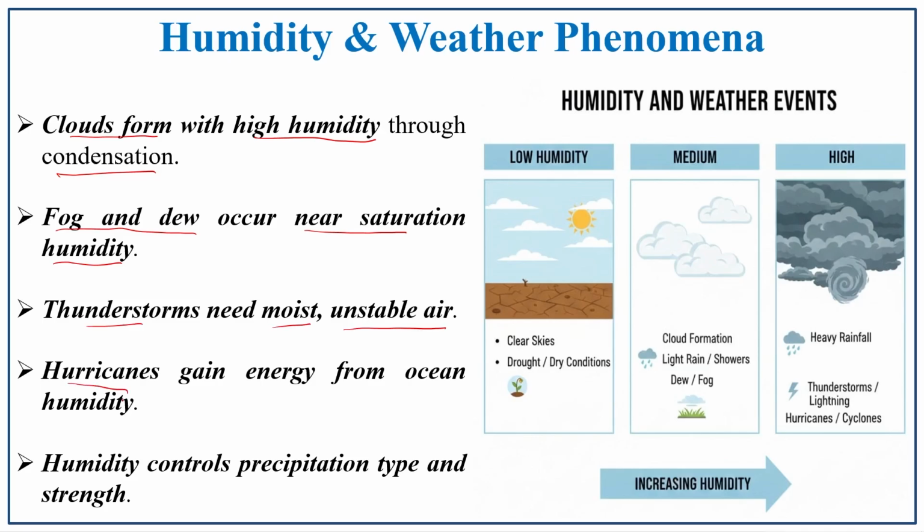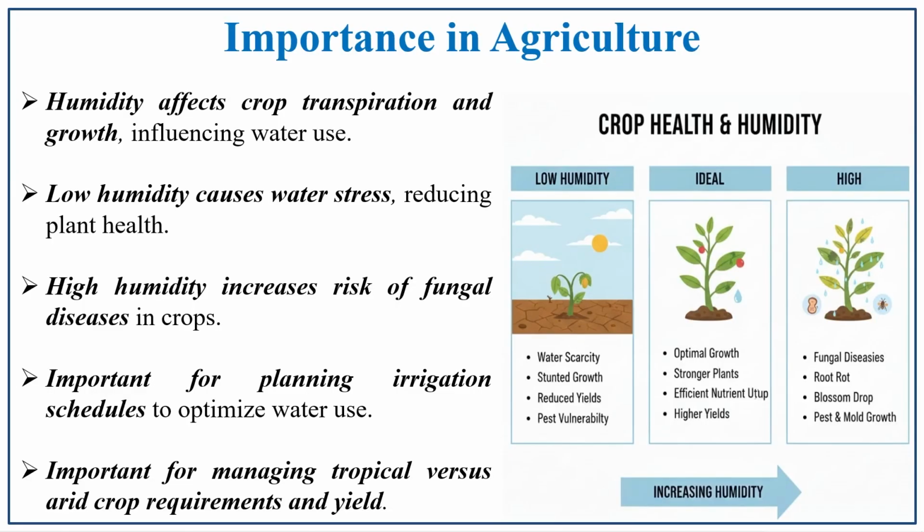And if it is going to be a hurricane, where does it gain the energy? Hurricane gains its energy from the ocean humidity. So, here you can see the hurricane gaining humidity from the ocean. The humidity controls precipitation type and strength. In such a way, the weather phenomena and humidity are highly influenced by or correlated with each other.